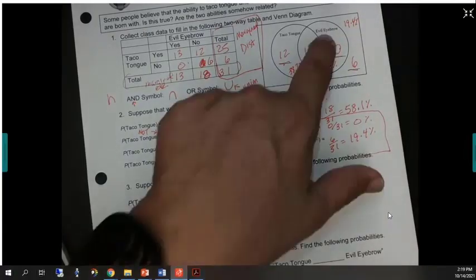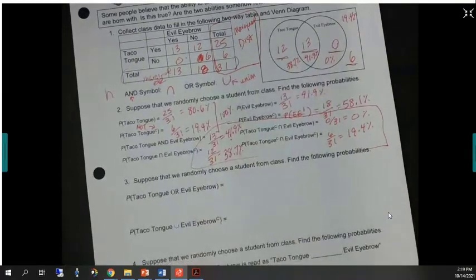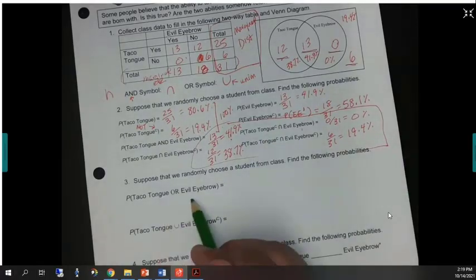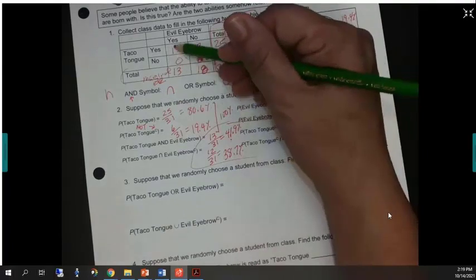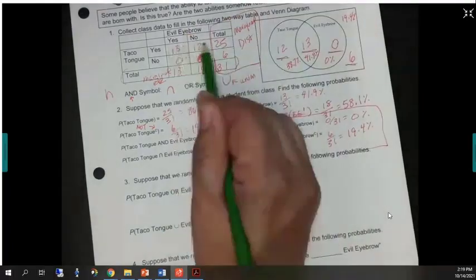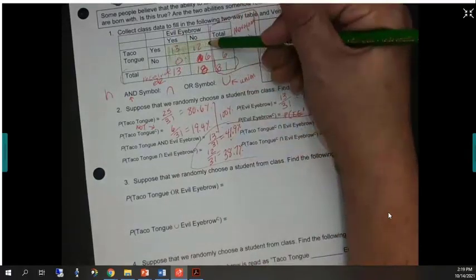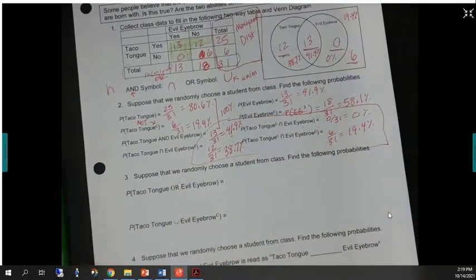All right, now remember the OR probability is the hardest probability. So if we looked at people, I'm going to go ahead and highlight in green, people that can do taco tongue or evil eyebrow, that's all these people, right? All these people can do either taco tongue and or evil eyebrow.